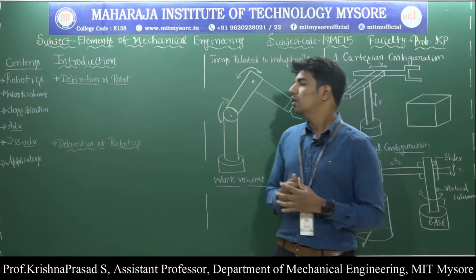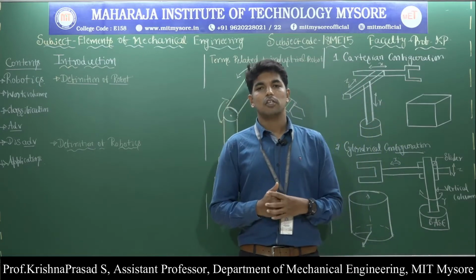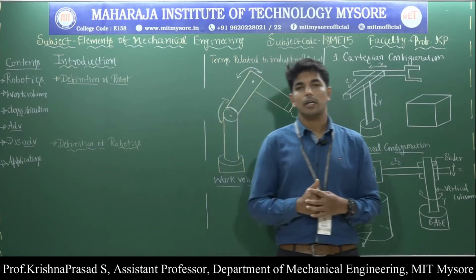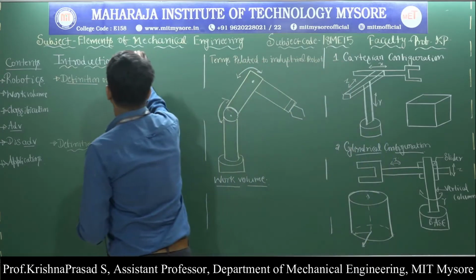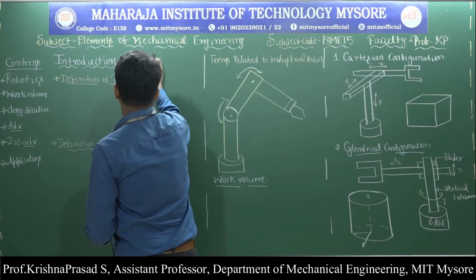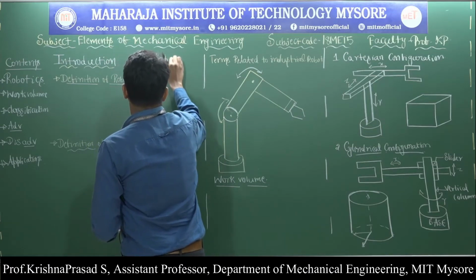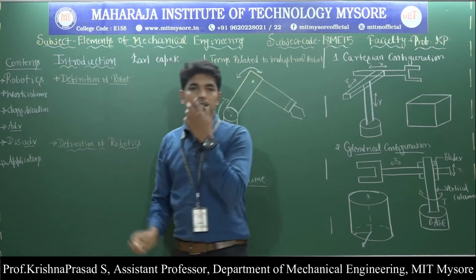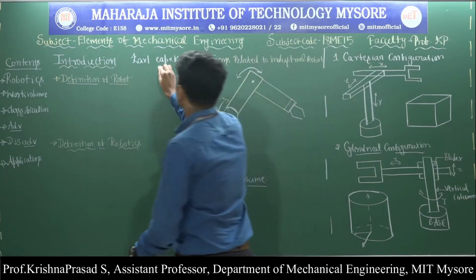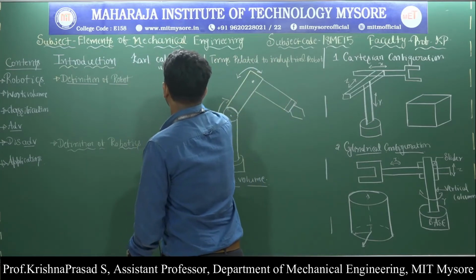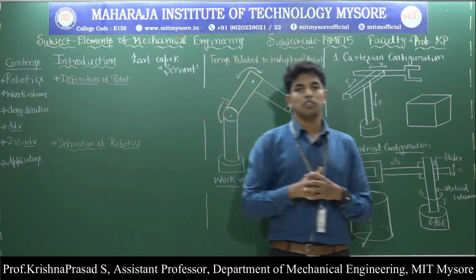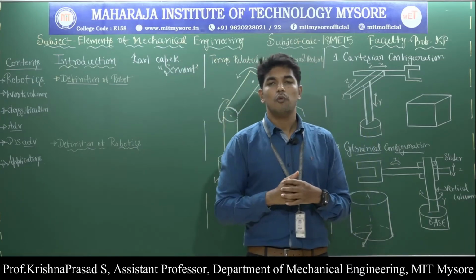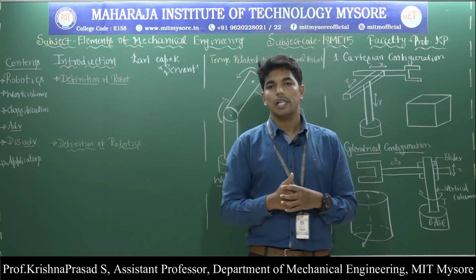The word robot was first coined in the year 1920 by the Czech novelist Karl Čapek. According to Karl Čapek, the word robot is nothing but a servant, and it can be used as an artificial agent for the replacement of human labor.